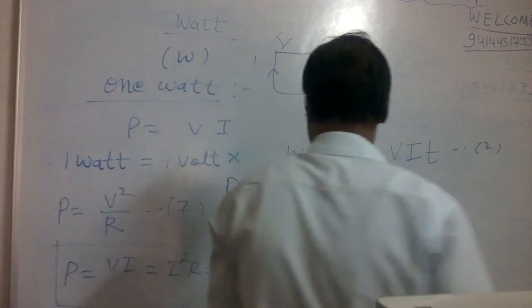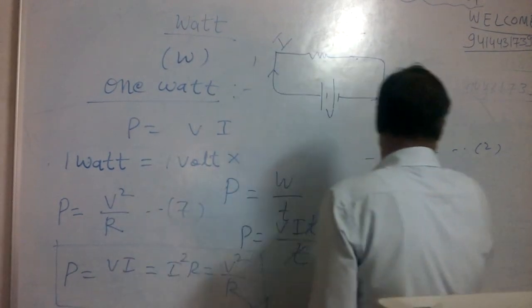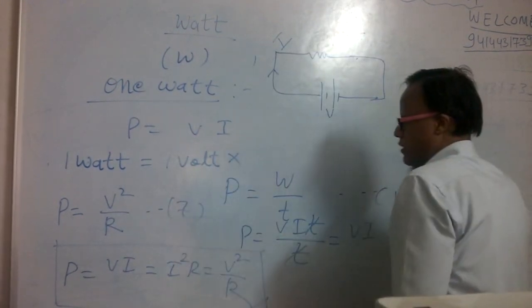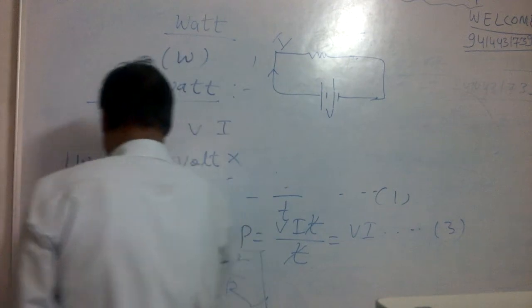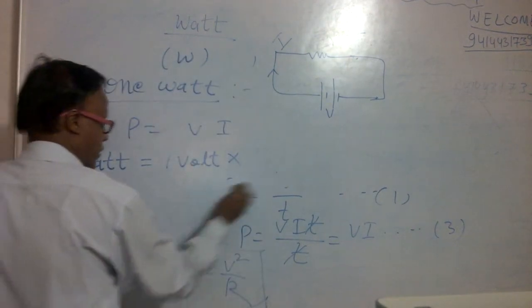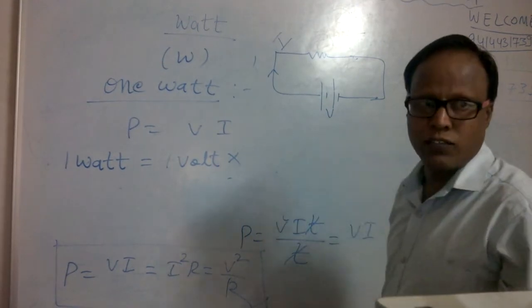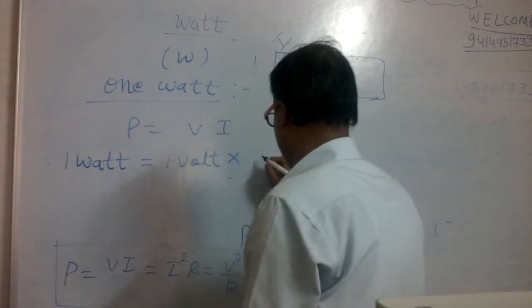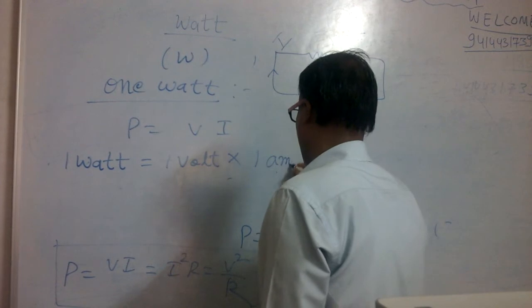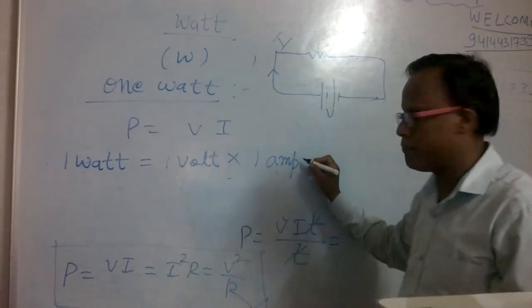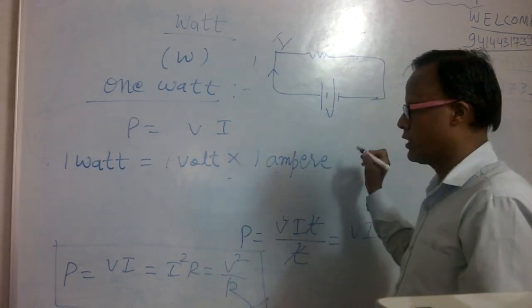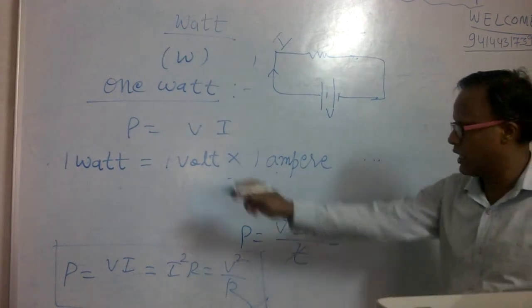What is the SI unit of electric current? Ampere. So into 1 ampere. So 1 watt is equal to 1 volt into 1 ampere. Okay? This is your relation.